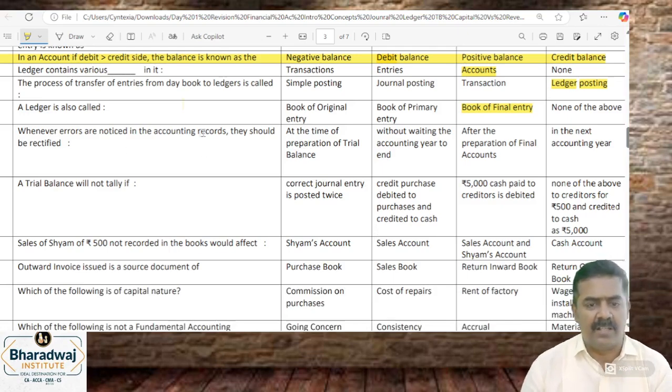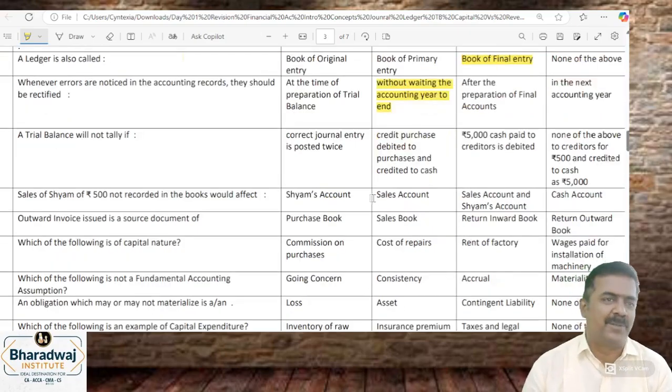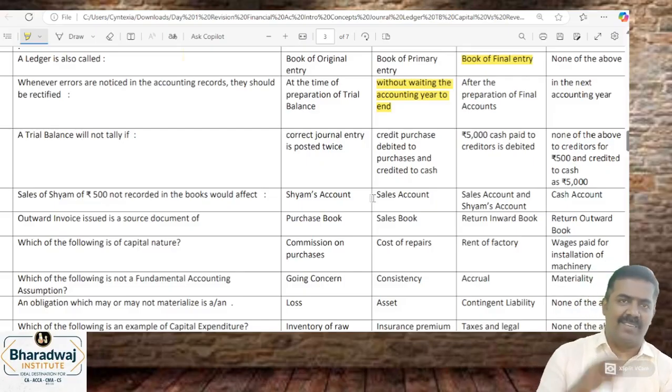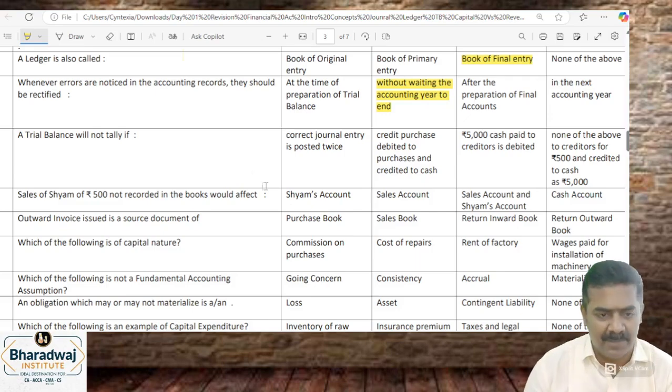Whenever errors are located in the accounting records, they should be rectified without waiting for an accounting year. Errors கண்டுபிடிச்சு immediately record பண்ணிடணும். Don't wait till the end of the accounting year. For example, journal post பண்ணும்போது error அடிச்சுட்டு அப்படியே immediately rectify பண்ணுவோம். Ledger error immediately rectify பண்ணுவோம். Okay, whenever the error is located, immediately we will rectify.